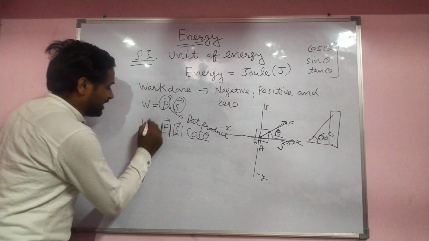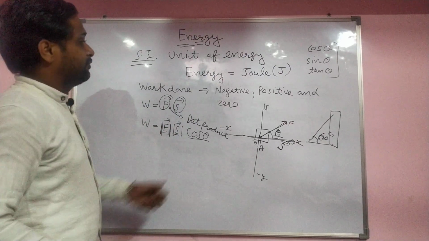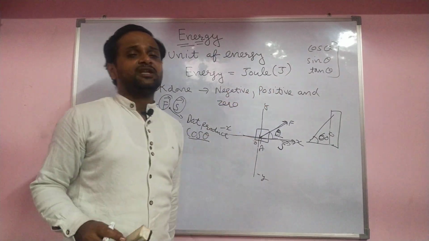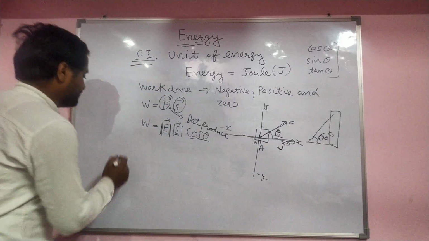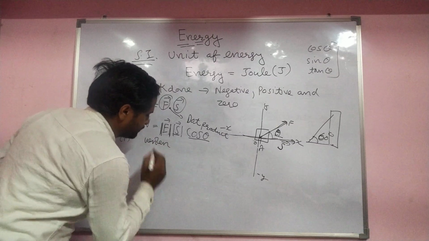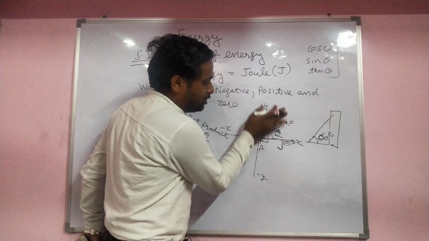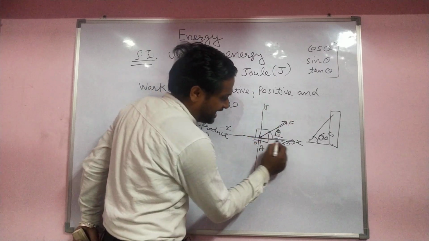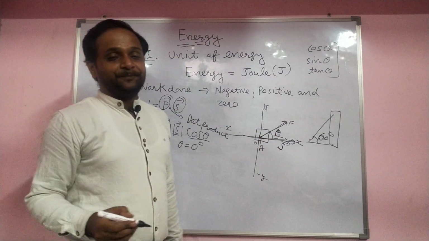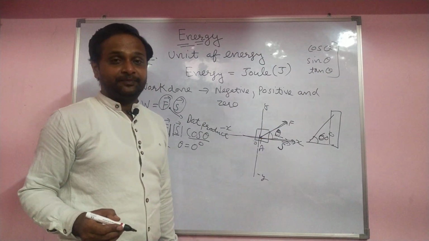So let us try to discuss first of all why the work done is negative, why the work done is positive, why work done is 0 in different cases. First case: when theta equals 0 degree. When theta equals 0, it means the force acts along the x-axis only. That's why the angle is 0 degree.